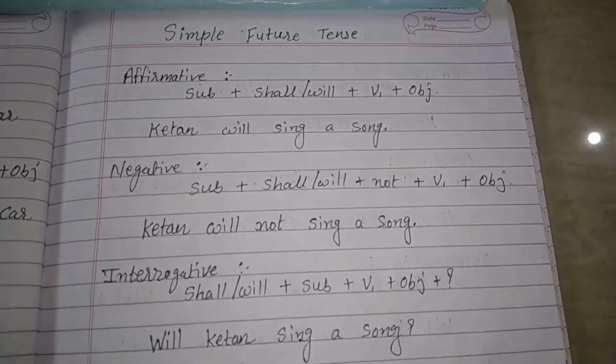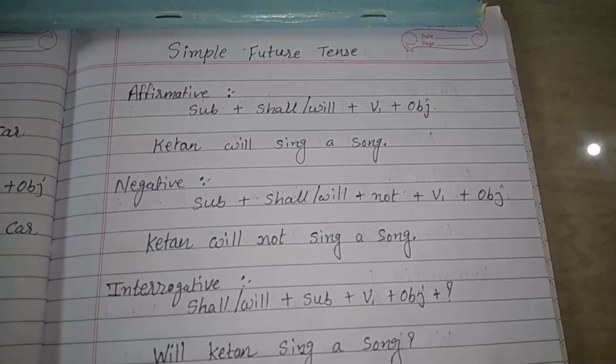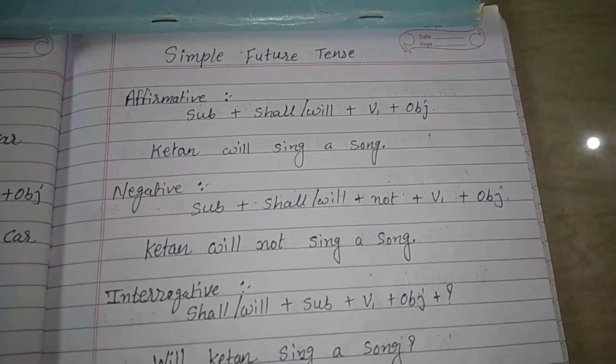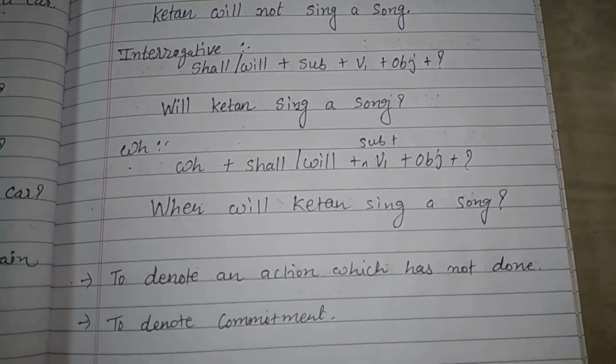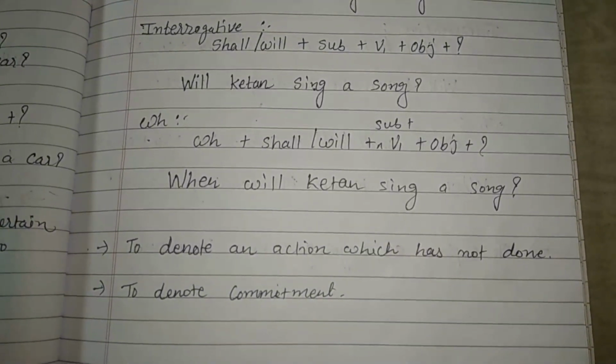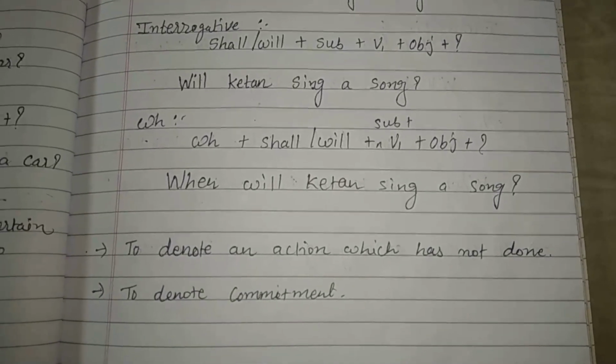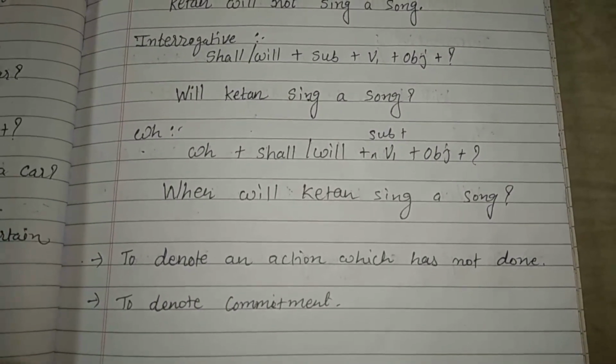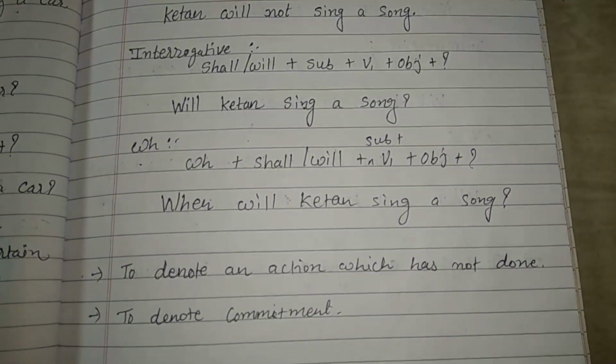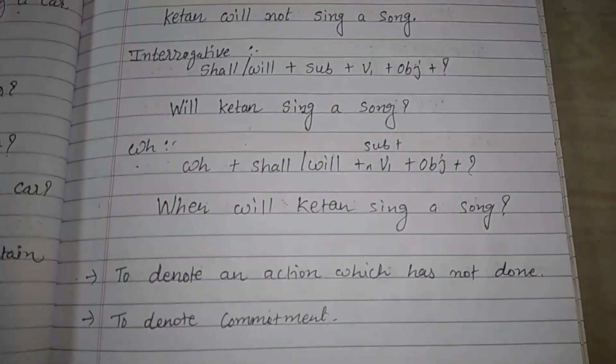In the last two videos we have learned present tense and past tense. In this video we are going to learn future tense and its subtypes. So now let's start. The first subtype of future tense is simple future tense. Where to use simple future tense? To denote any action which has not been done but which will be done in the future, which is already decided, we have to use simple future tense. As well as to denote any commitment, we have to use simple future tense.